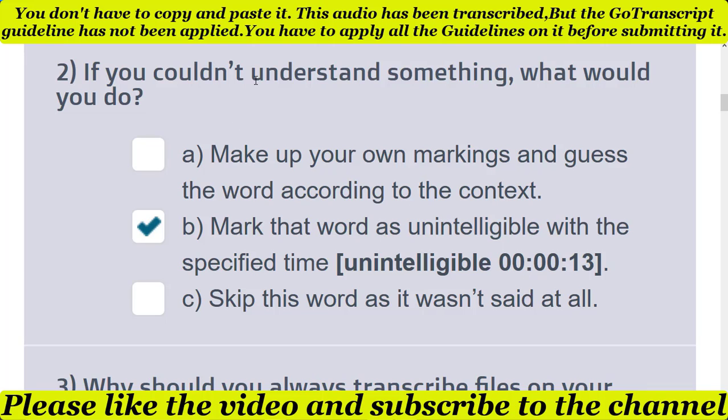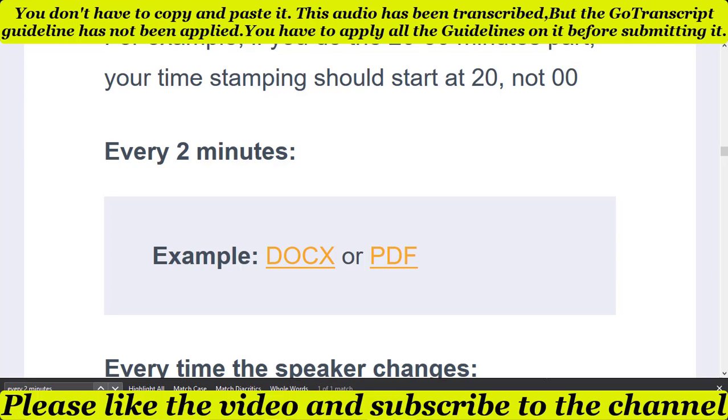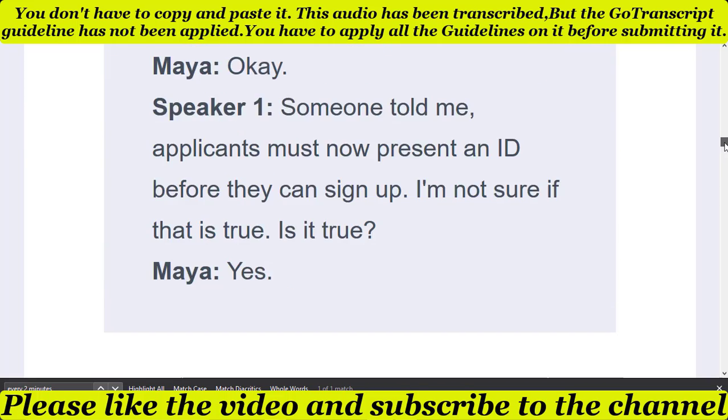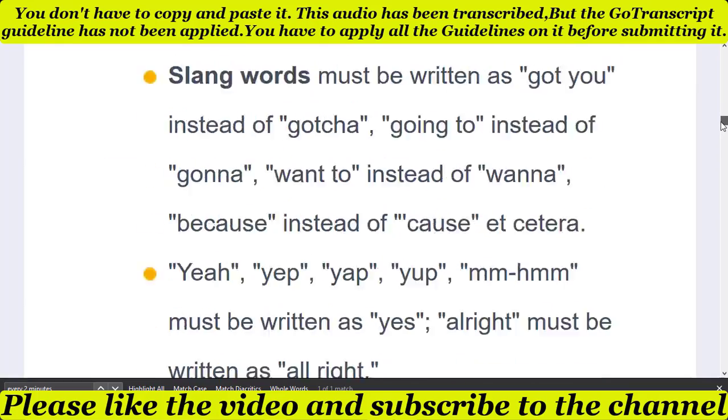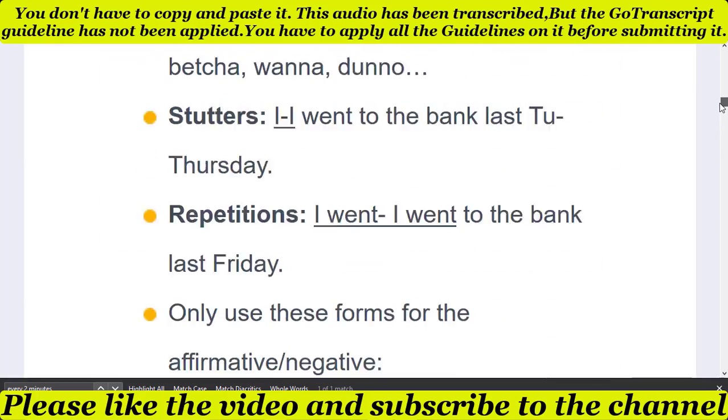If you have any doubt related to this question, you simply follow the transcription guideline to get the answer.